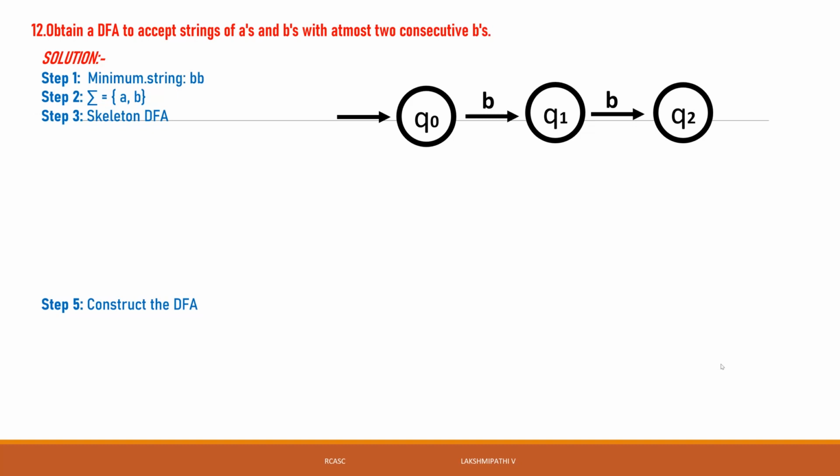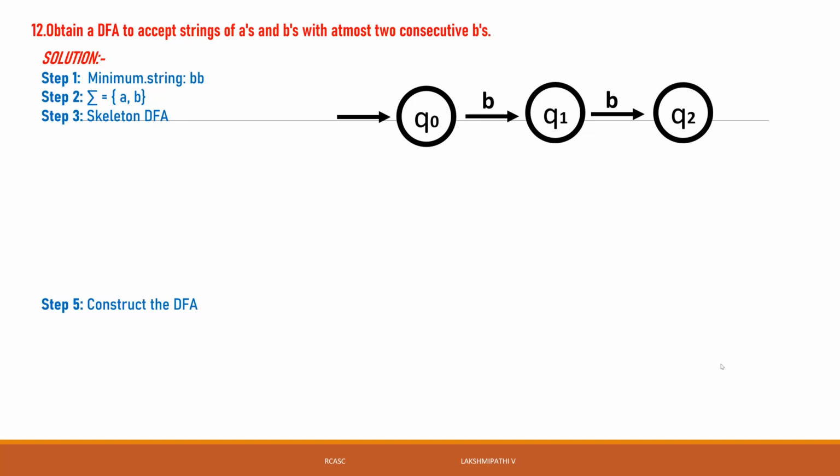Either it will be two b's, a, then two b's, it will also be accepted. But the string has a number of b's, but continuously, consecutively, they have only two b's. It is not three b's. See, that is only the type of strings there will be. That is only what is given. Using this type of strings, we need to draw the machine. See, that's why we can take it here.